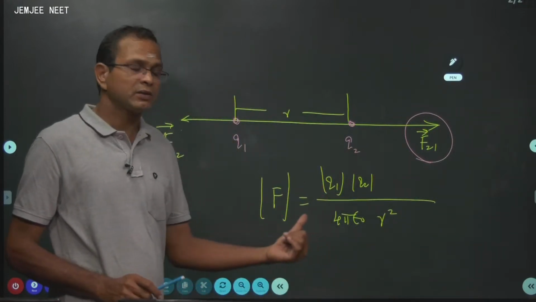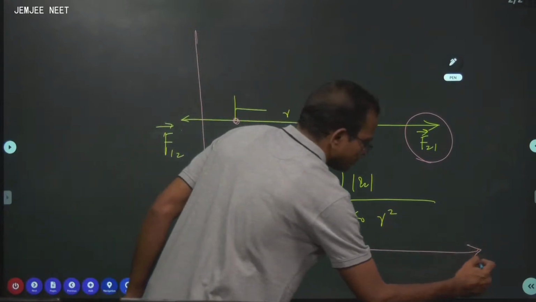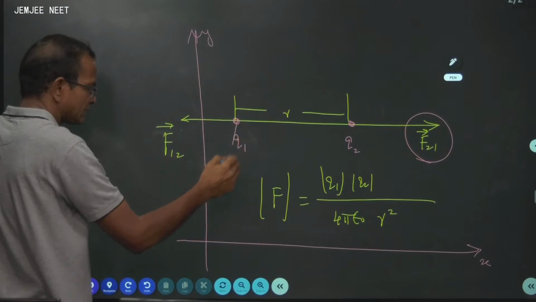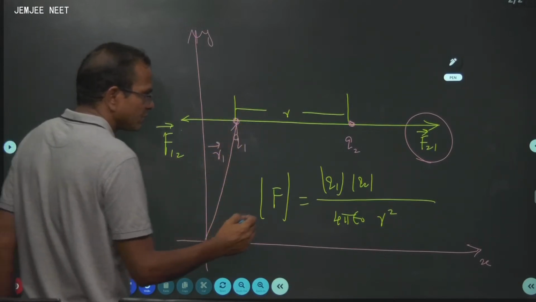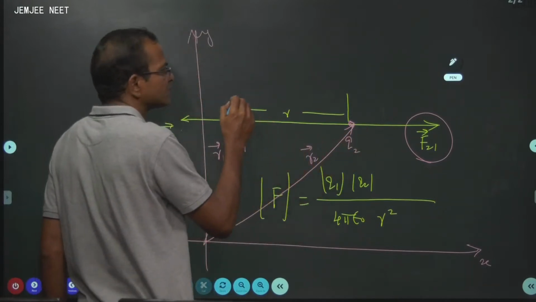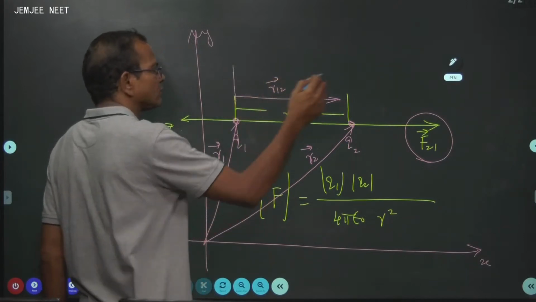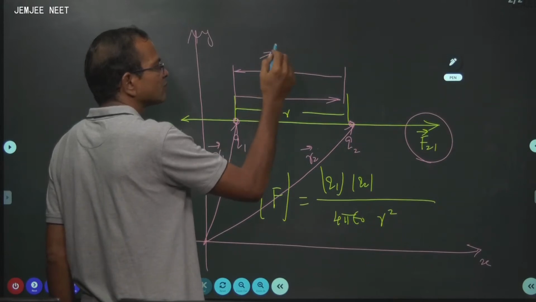If you want to find the direction of this, first you have to fix a coordinate system like this: x axis, y axis. So your Q1 has got r1 vector, position vector, what you learned in 11th standard. Your Q2 has got r2 vector, position vector. Then this we preferably call r12 vector, you can call it the other way around also, not a problem. This is r21 vector, right.